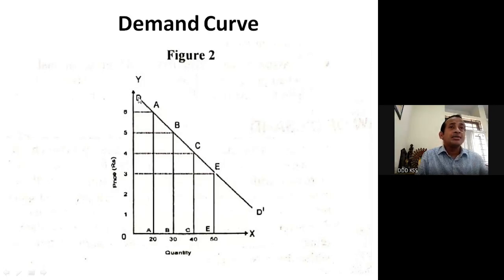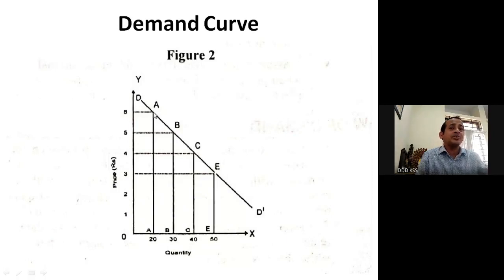Now D D dash is the demand curve. Point A is the price-demand point, where the price and demand are matching, and this can be considered a demand point.